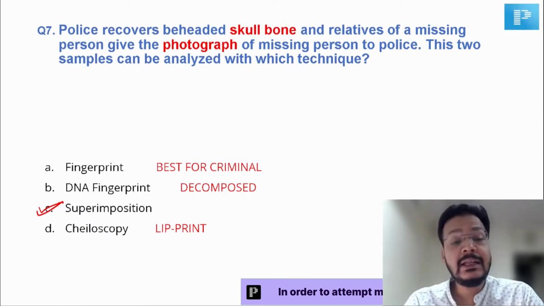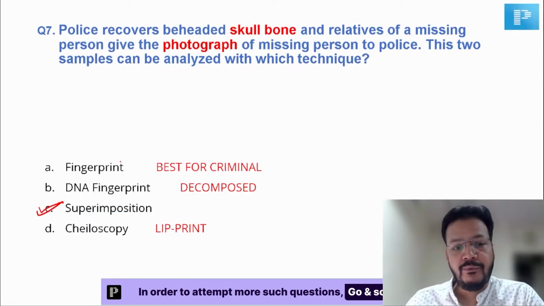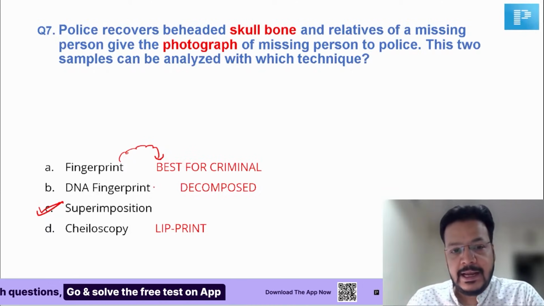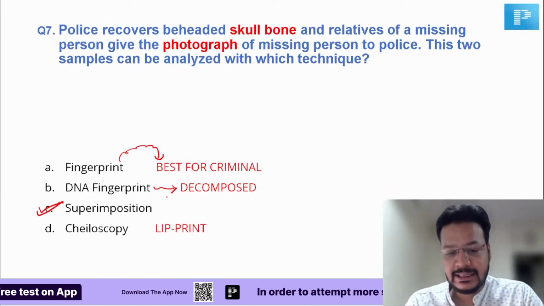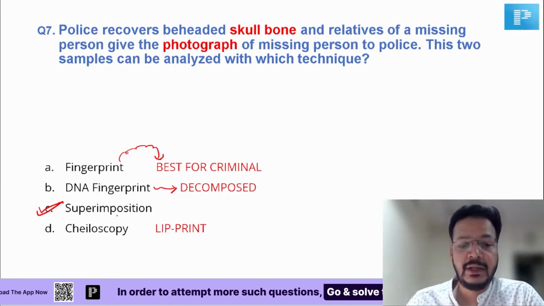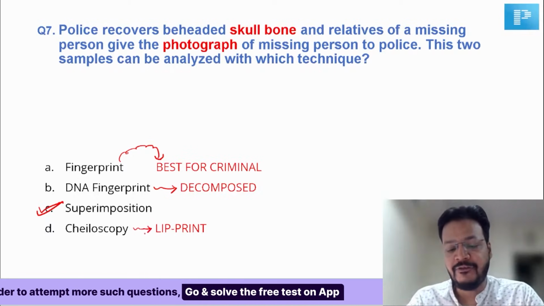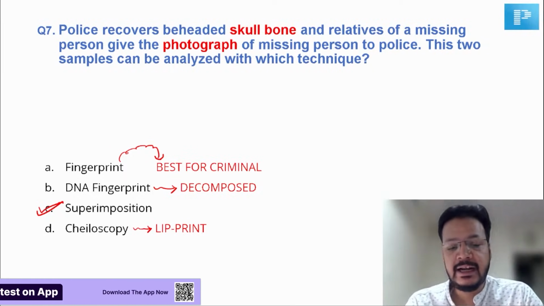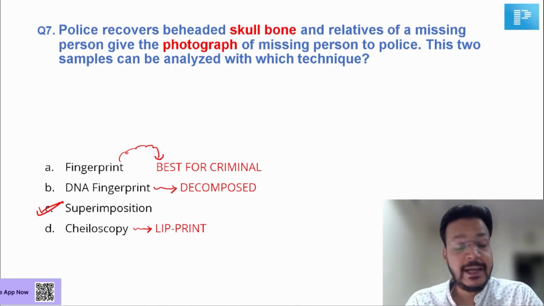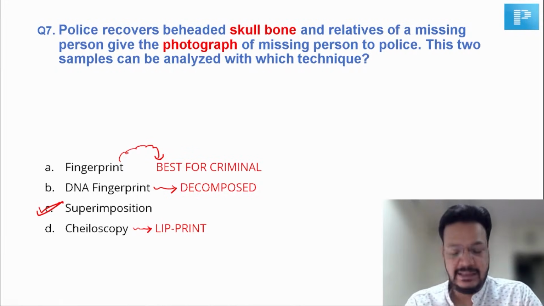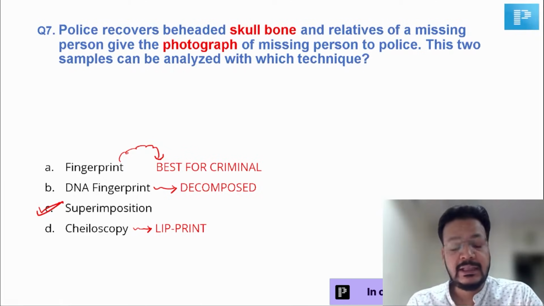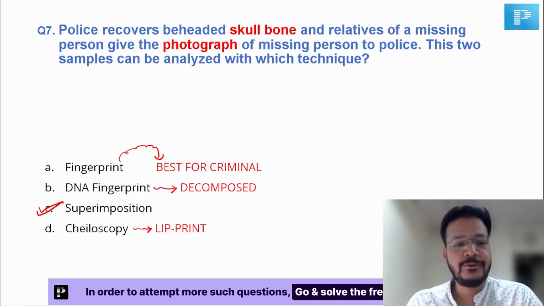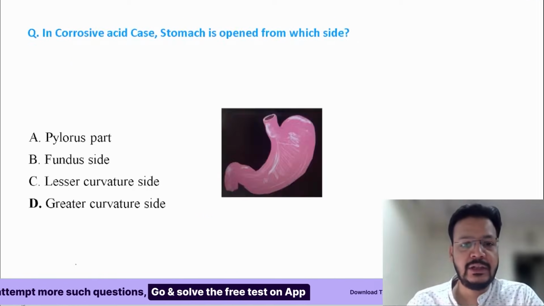What are the remaining options? Fingerprint is the best method for identification of criminal. DNA fingerprint or DNA analysis is the best method for decomposed body. And cheiloscopy is the study of lip print. Without any doubt, the best method for criminal identification is fingerprint. The best method for a decomposed dead body is DNA fingerprint. Lip print identification is known as cheiloscopy. So I mentioned the other options also in detail so that you can correct all the things.